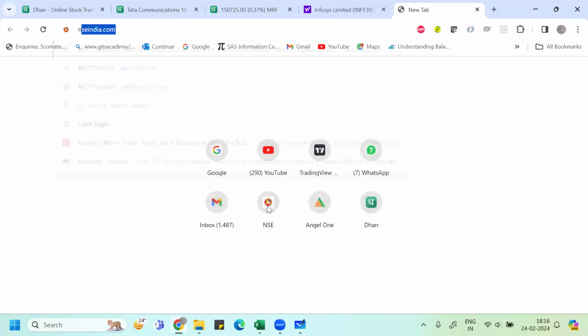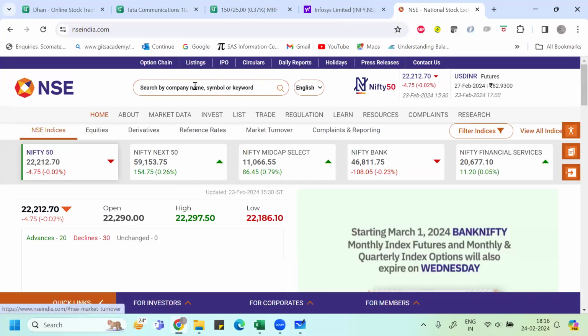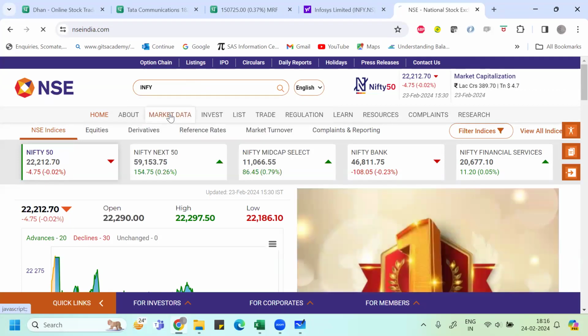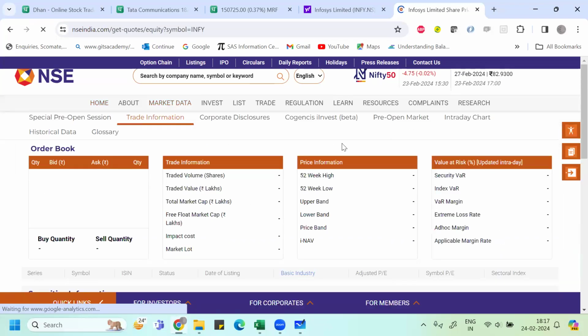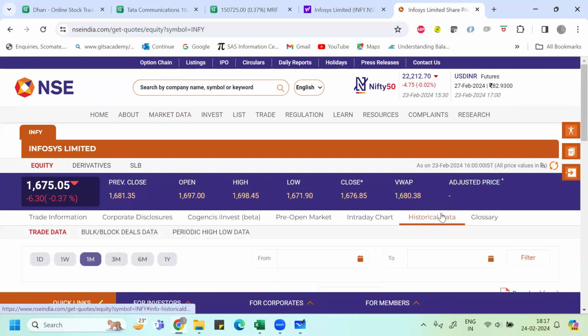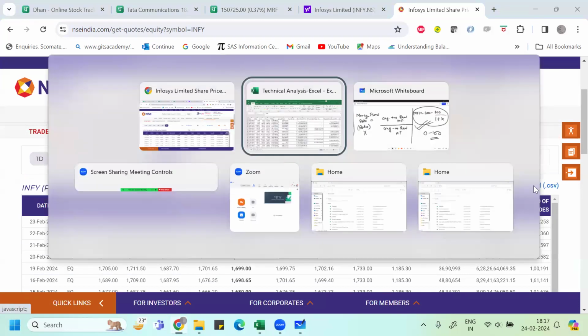Or you go to nseindia.com, and in search stock, you just write Infy or Infosys, whichever you like. And here, click here, and then go to historical data. Here you get the historical data, and here you select that you want 1 year of data, and then download this file. This will be a CSV file. I hope you understood what I have done in this class.